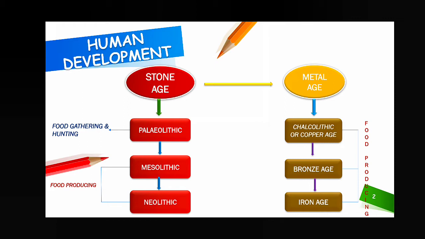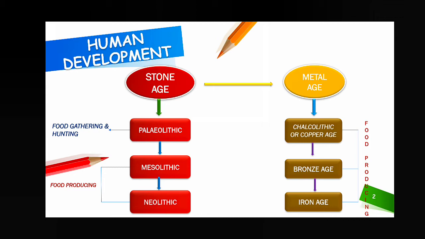That means we started to use different types of metals to make tools, weapons and utensils. The first age under the Metal Age is the Copper Age. It is also called the Chalcolithic period, when copper and stones were used to make tools, weapons and utensils. The next Metal Age, which we already discussed in chapter number 10, is the Bronze Age. Bronze is the combination of two metals, tin and copper. Tin plus copper mixed, and we developed a new type of metal that is called bronze.